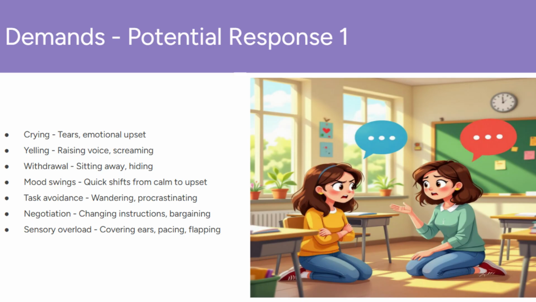Crying, tears and emotional upset are common. Yelling or raising their voice. Withdrawal, the child may physically remove themselves by sitting away from the group or hiding. Mood swings, they will quickly shift from calm to extremely upset, 0 directly to 100. Task avoidance, wandering, procrastinating, or distracting themselves to avoid the task. Negotiation, changing instructions, or bargaining to gain some control. Also they may experience sensory overload, and exhibit behaviors like covering ears, pacing, or flapping hands.